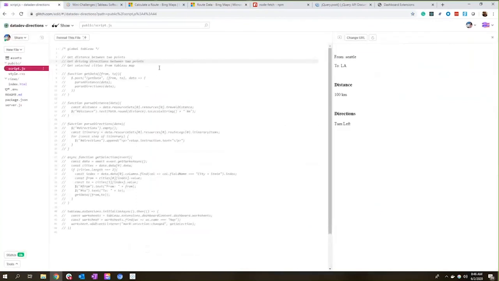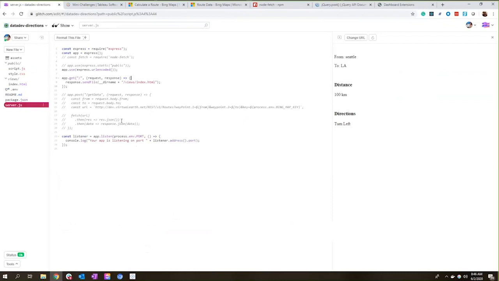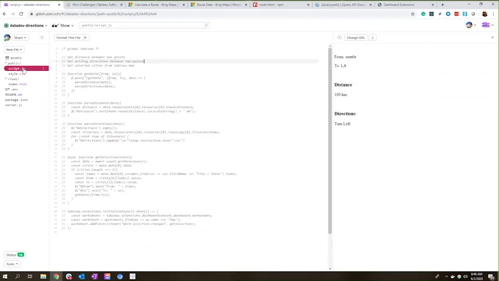Now remember, I need to use my Bing Maps Developer API key, and I have that stored right now in my environment variables. And actually, I can even show you what this looks like, although you can only see half of the key. But this is what I have, Bing Map key. You can call this whatever you like, and then you would have your API key with that as well. So later on my server, I can call Bing Map key and use that in my requests. So instead of having two different requests, I'm going to start here with this function called getData.